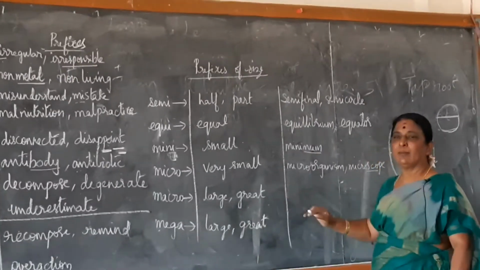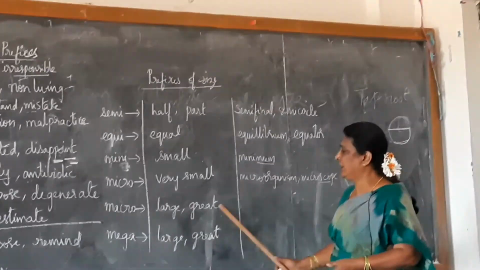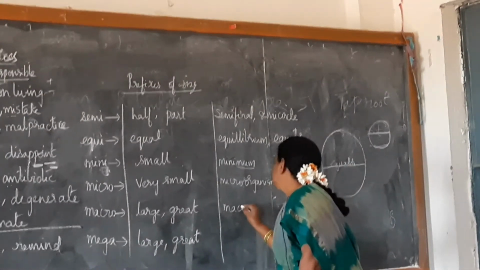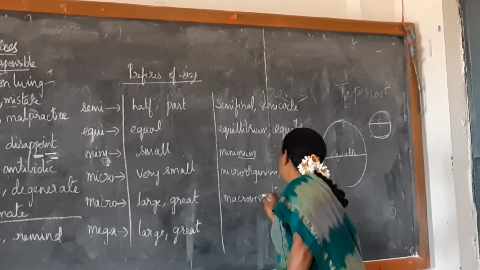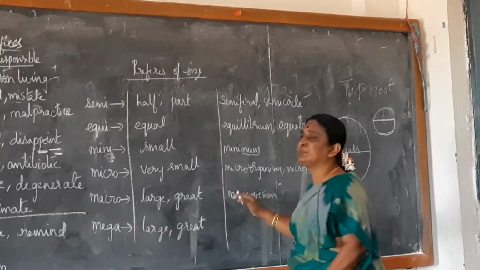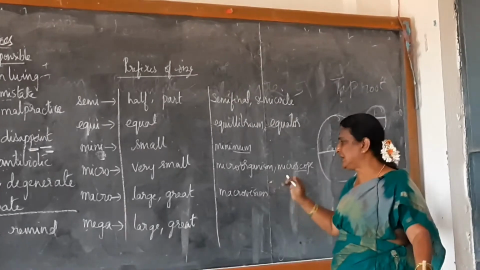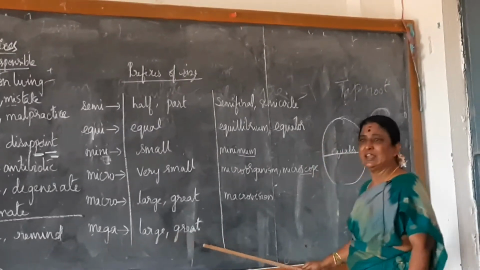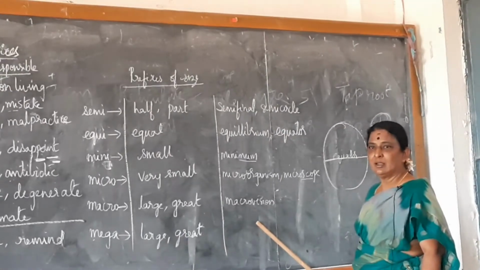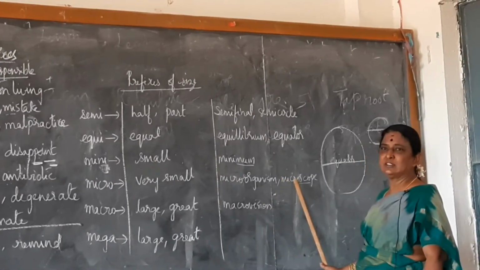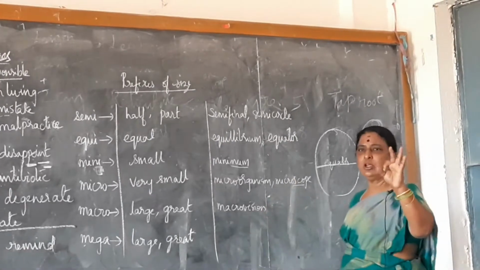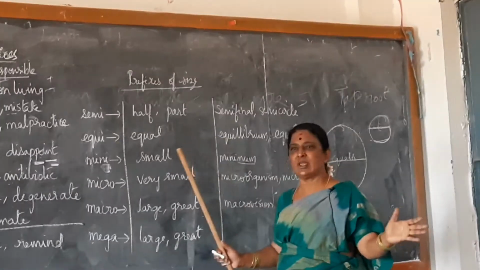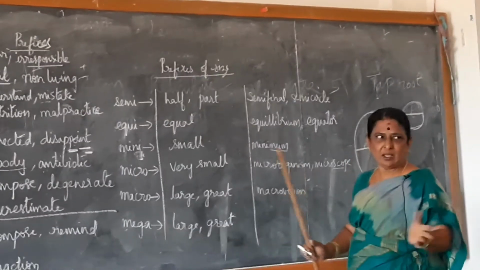Macro. Macro means very large or great. Macro vision. You come across this one in pictures, isn't it? Macro vision means big vision, vision in a very big size. Okay, next one, mega. Microscope. Micro is different from macro. Micro means very small, macro means very large. Mega also means large.